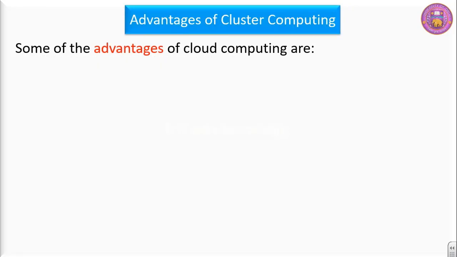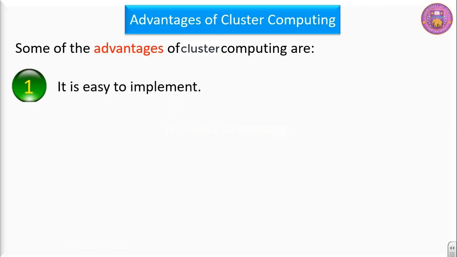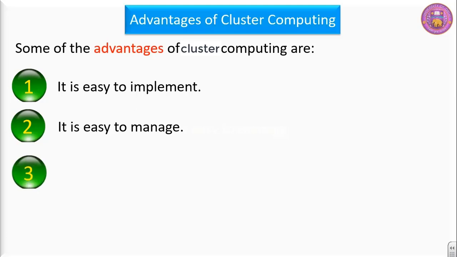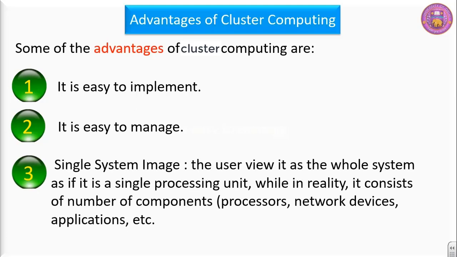Now some of the advantages of cluster computing, they are as follow. The first one is it is easy to implement. Cluster computing is quite easy to implement. Second, it is easy to manage. In comparison to grid computing, it is very easy to manage. The third one is single system image.